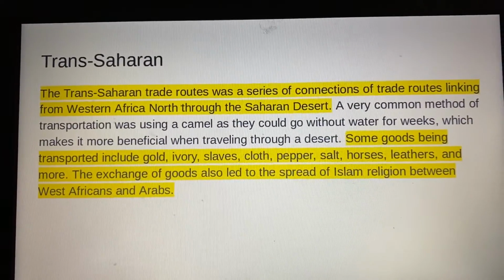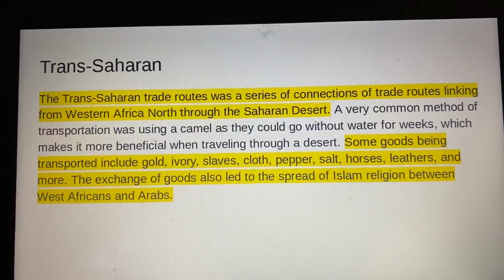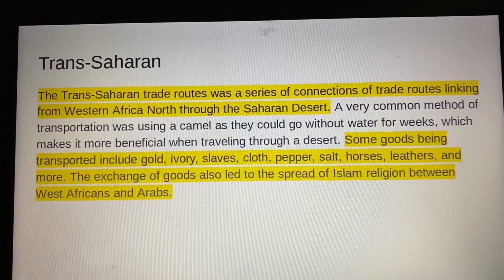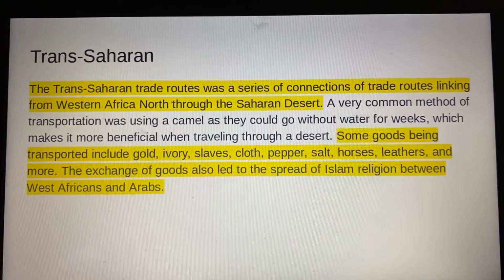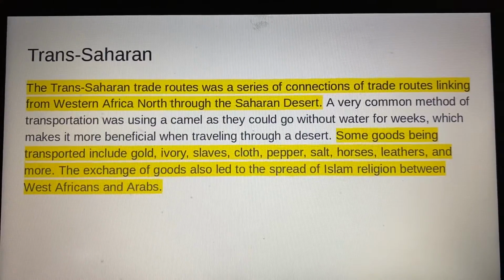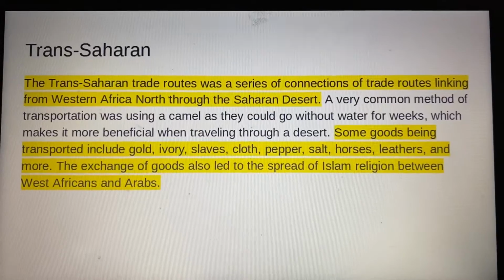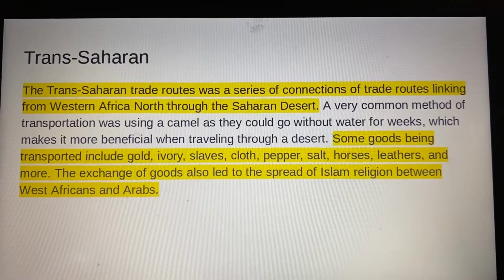Trans-Saharan. The Trans-Saharan trade routes were a series of connections of trade routes linking Western Africa north to the Saharan Desert. Some goods being transported include gold, ivory, slaves, cloth, pepper, salt, horses, leathers, and more. The exchange of goods also led to the spread of the Islamic religion between West Africans and Arabs.